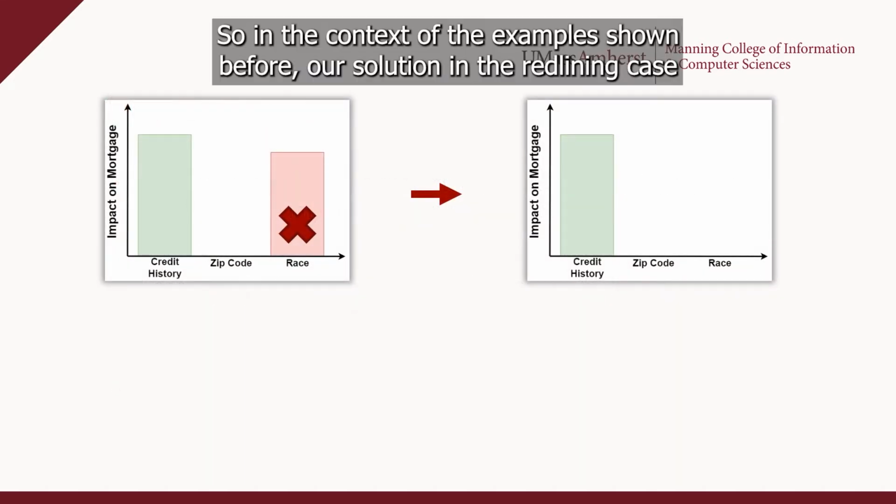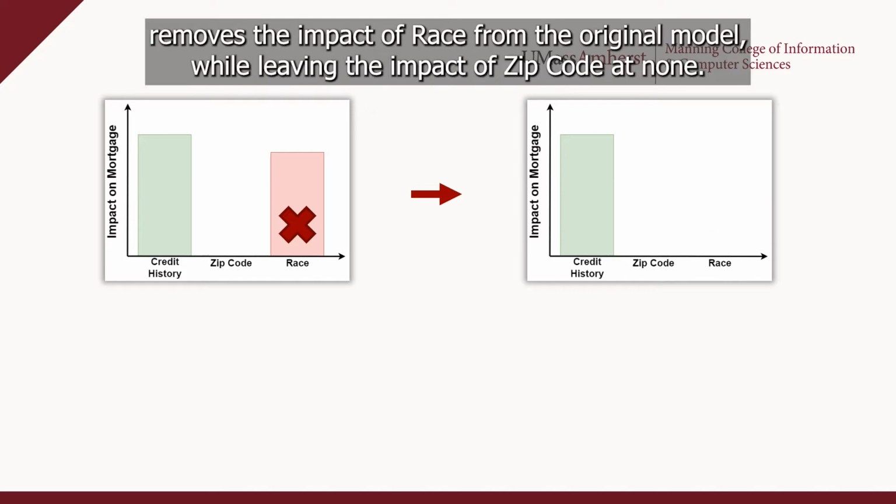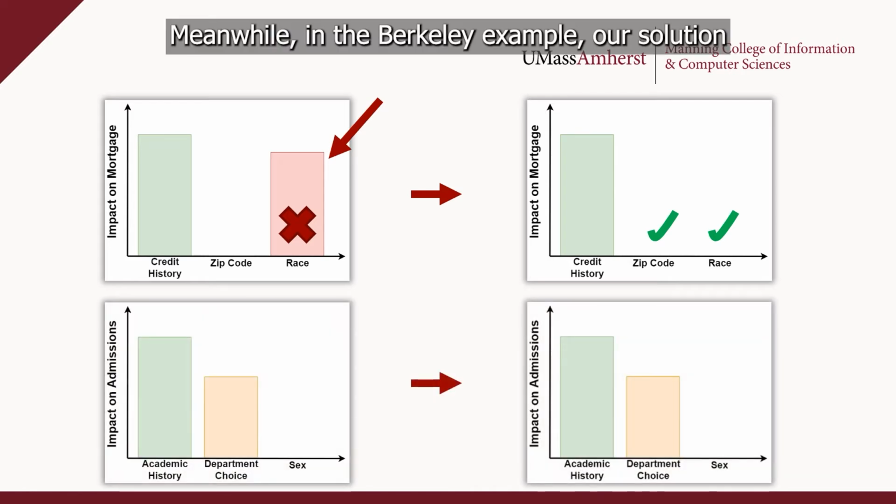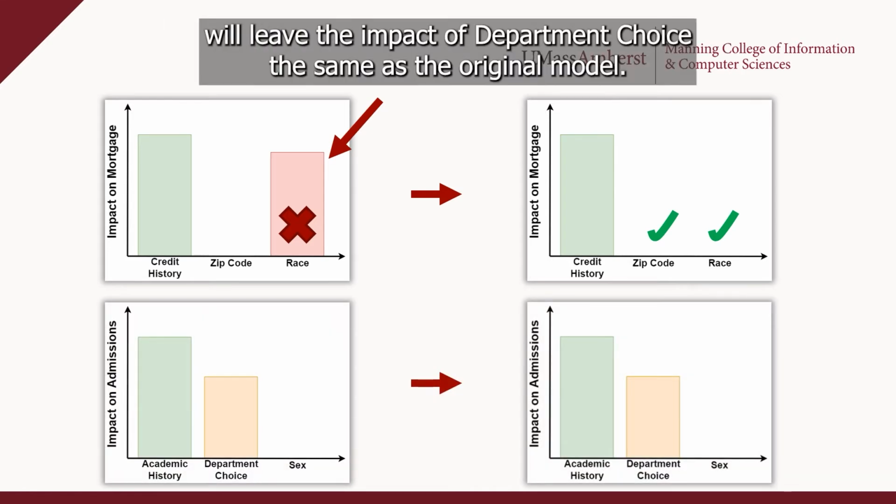Now, in the context of the example shown before, our solution in the redlining case removes the impact of race from the original model while leaving the impact of zip code at none. Meanwhile, in the Berkeley example, our solution will leave the impact of department choice the same as the original model.